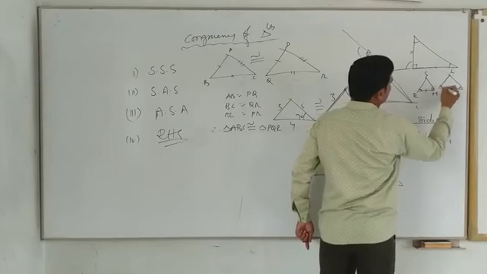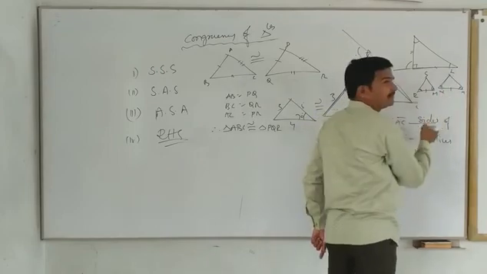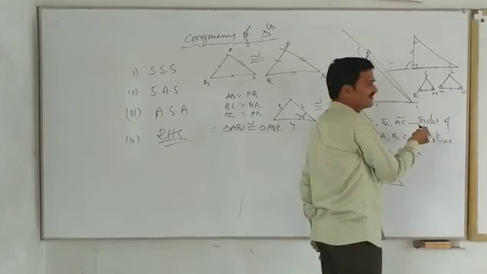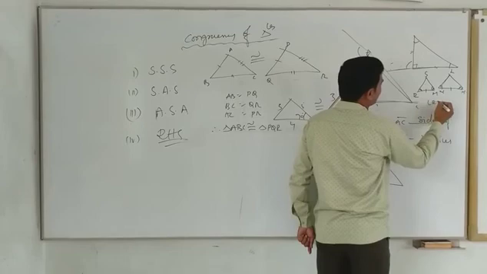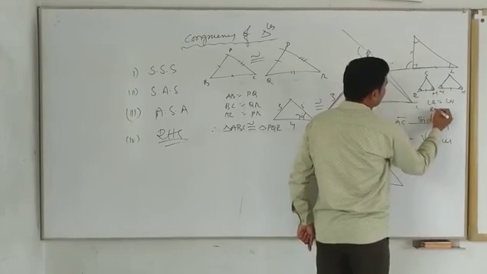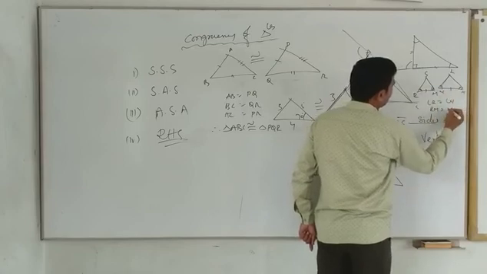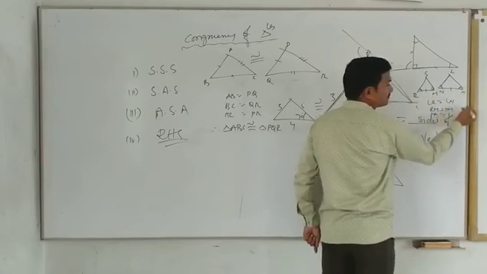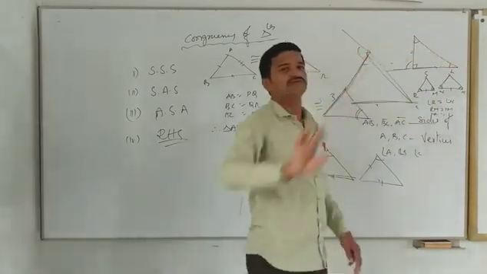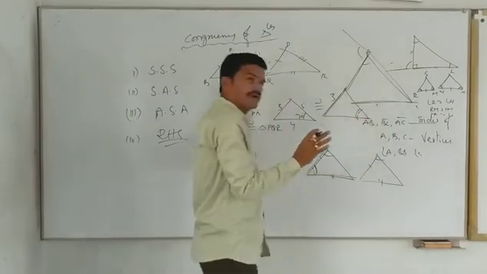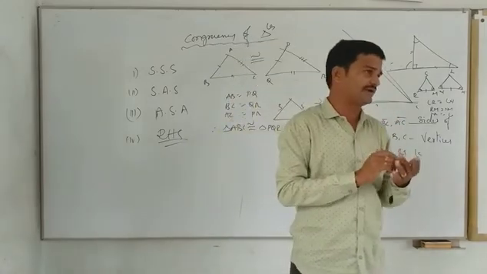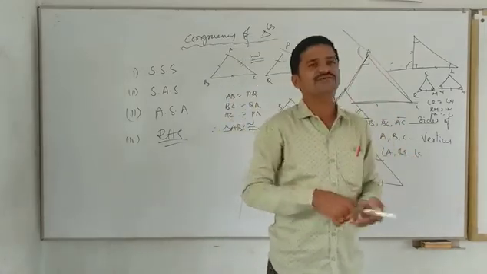For suppose here, if you want to write where it is ASA, take S, R, M, L and N, M dash, you can take some other way. Angle R equals angle N. RM equals NM. Angle M equals angle M. What are corresponding equal, you can write. Therefore, triangle SRM is congruent to this. That is the way you can elaborate it and write it. Are you clear? So this is the task for you today. You have to complete it. Tomorrow onwards, let us discuss our regular things.